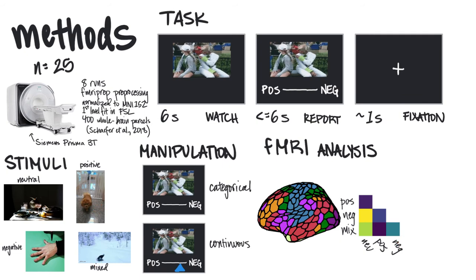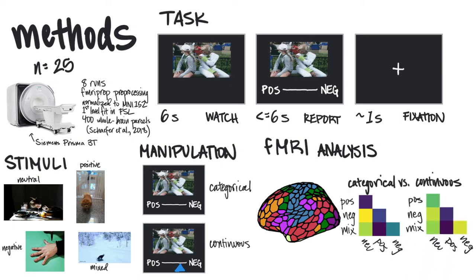We then used pattern similarity analysis to measure how those pairwise distances between affect patterns varied as a function of whether participants had been reporting their affect categorically or continuously.